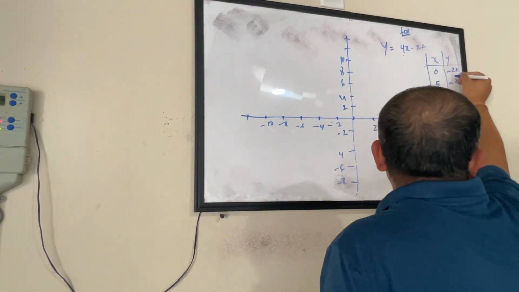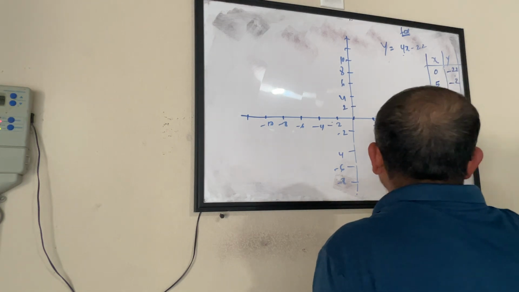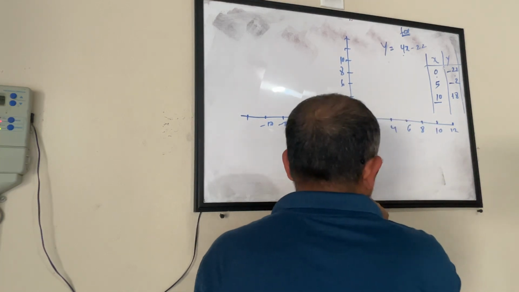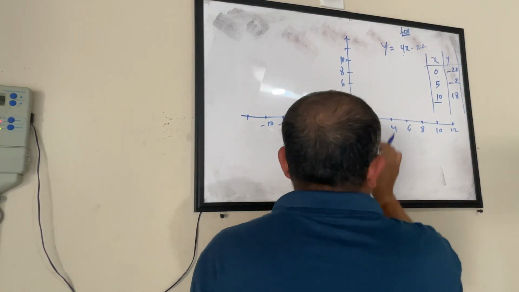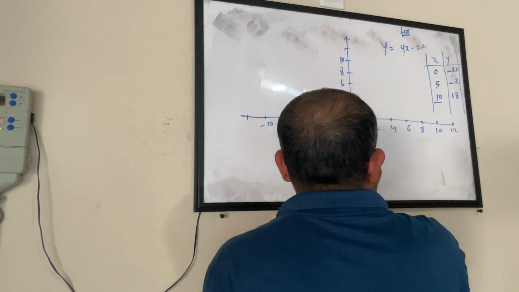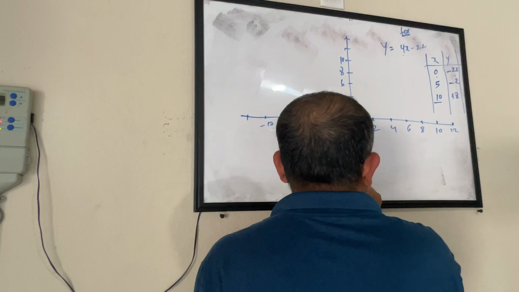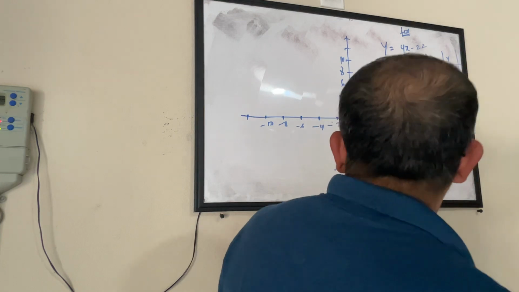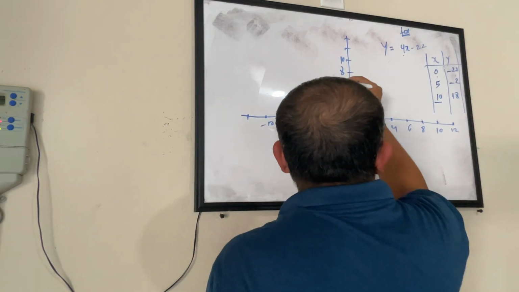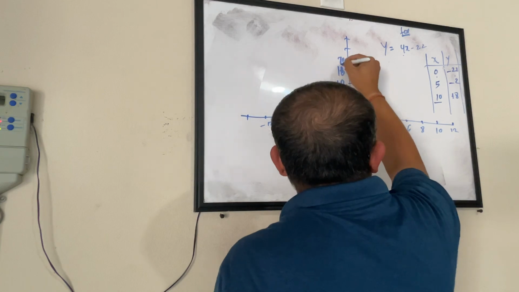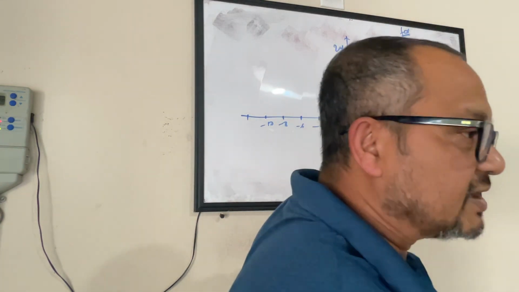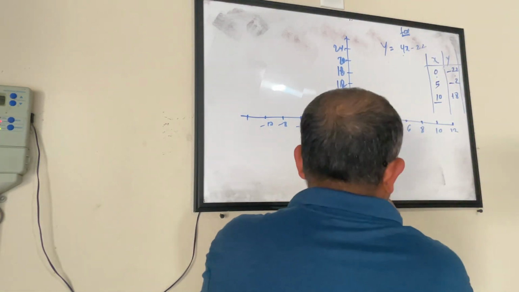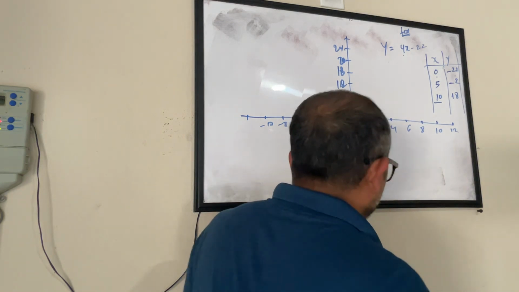So 0 and minus 22. x is 0, so it will be somewhere on the y-axis. Minus 22, it will be somewhere down. Let's say this is 22. So I will change this: 4, 8, 12, 16, 20, 24. I'm just changing the scale so that we can draw it. So now 0 and minus 22, it will be somewhere here. This is my first point.